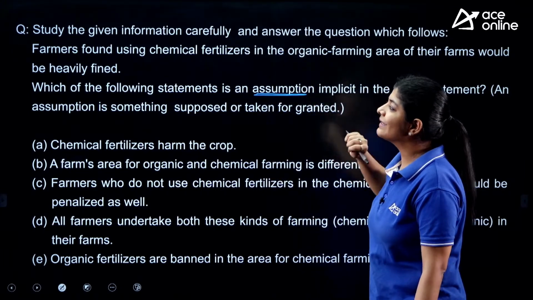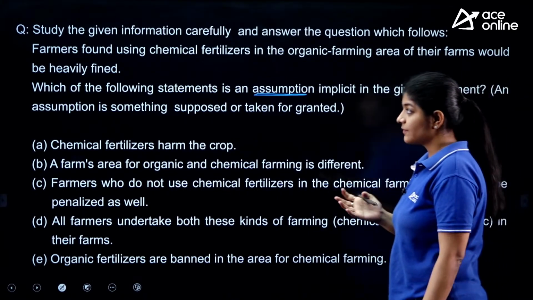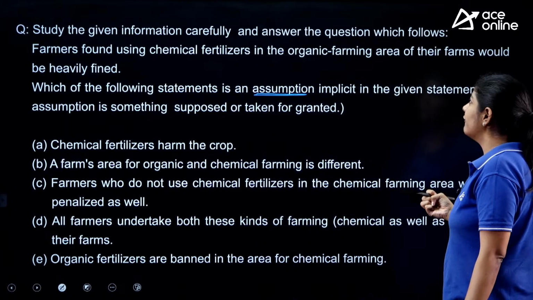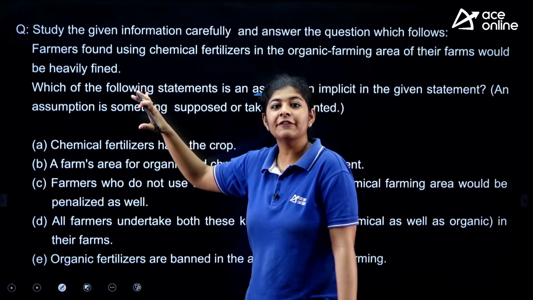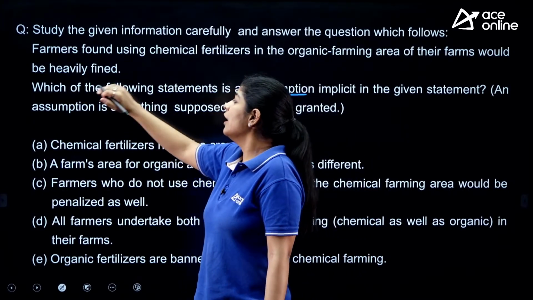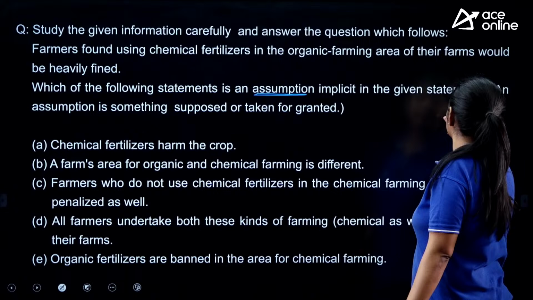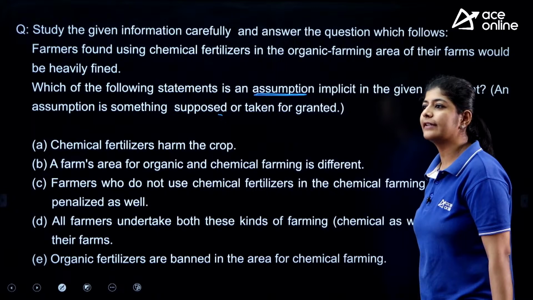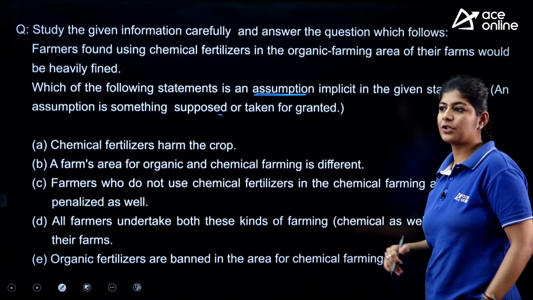So the question says: study the given information carefully and answer the question which follows. Statement: farmers found using chemical fertilizer in the organic farming area, their farms would be heavily fined. This is the data that you have, and the question asks which of the following statements is an assumption implicit in the given statement? An assumption is something supposed or taken for granted. Again, we simply have to select one option out of these five.